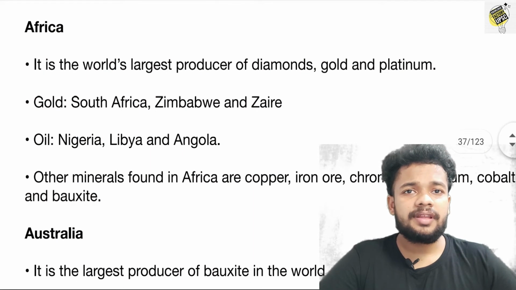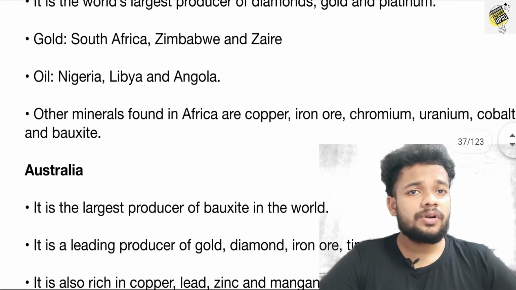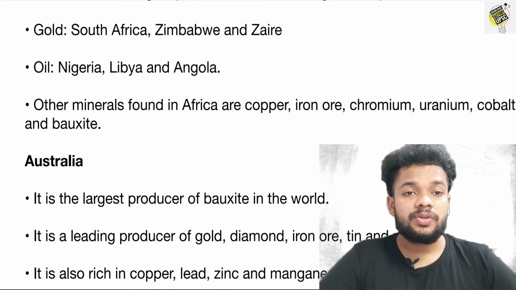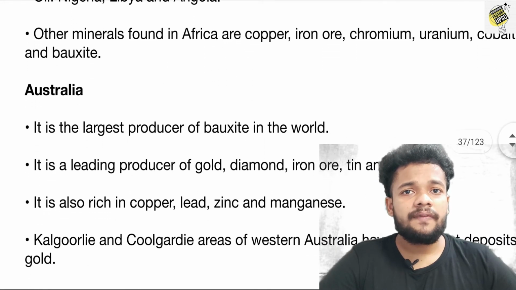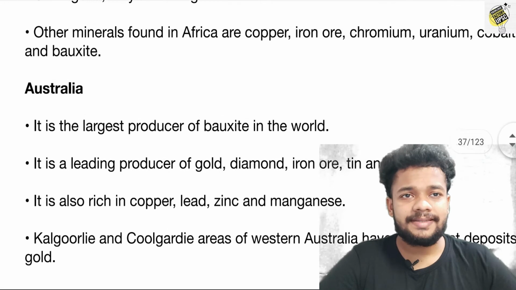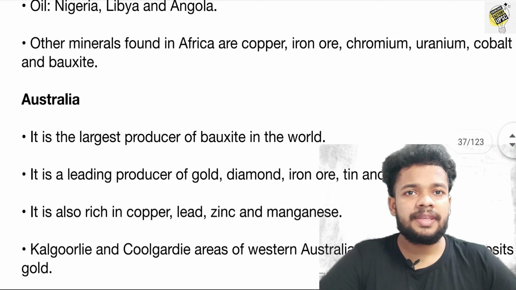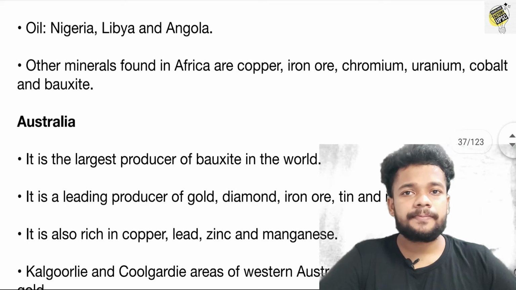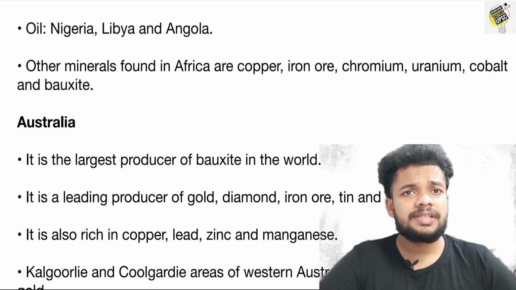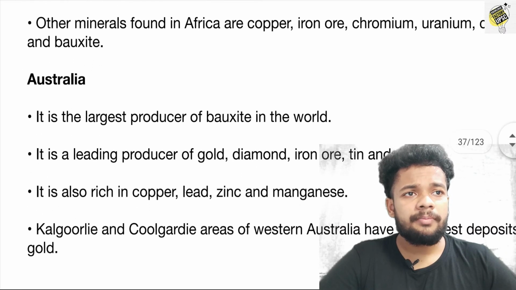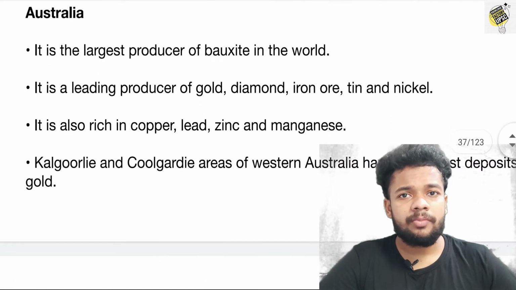Then we can find Africa, which is the world's largest producer of diamond, gold and platinum. We find gold in South Africa, Zimbabwe and Zaire, and oil in Nigeria, Liberia and Angola. The other minerals found in Africa are copper, iron ore, chromium, uranium, cobalt and bauxite.